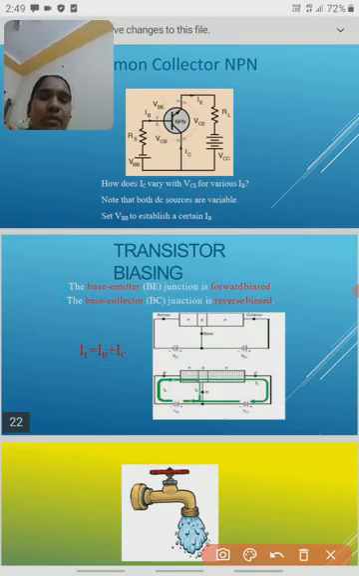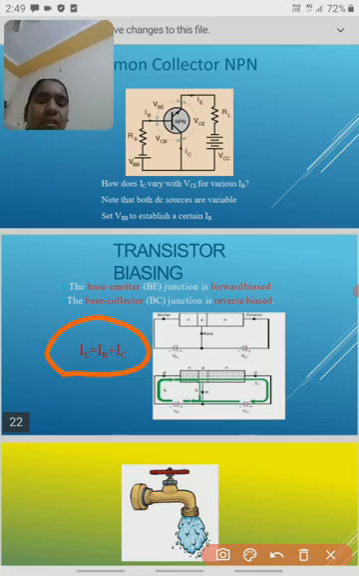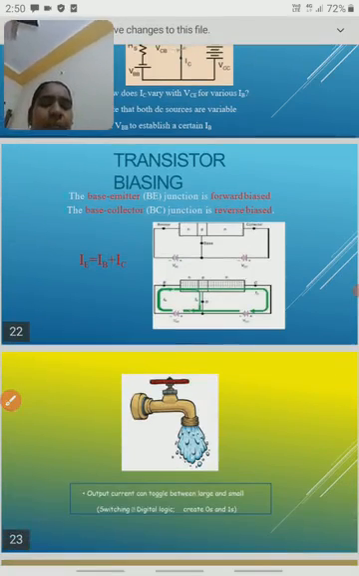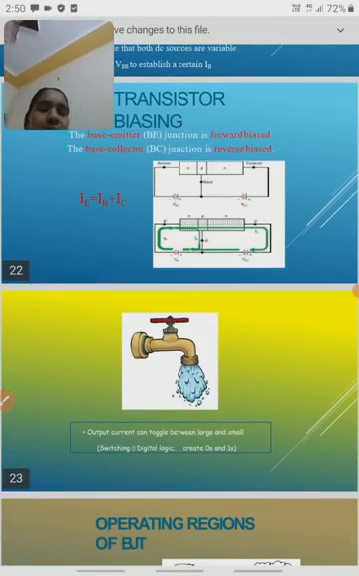First of all, once again I am repeating the same point. Emitter base junction is always forward bias, base collector junction is always reverse bias. And we should remember this formula also, IE is equal to IB plus IC. IE is the emitter current, IB the base current, IC the collector current. So the total emitter current is the combination of the base current and the collector current. So the output current or output voltage lies between large and small values.